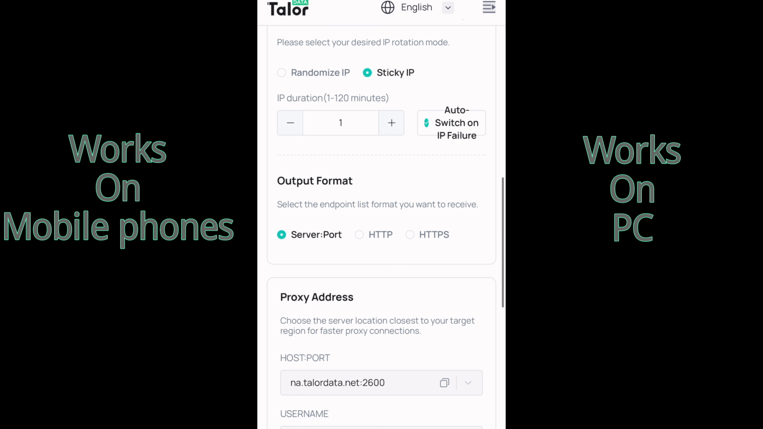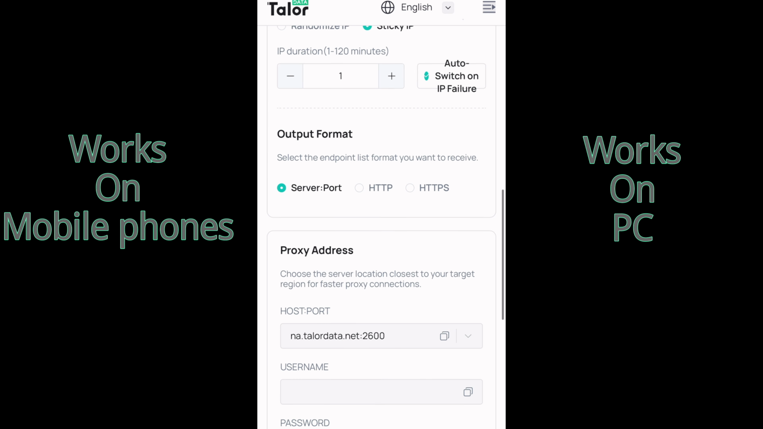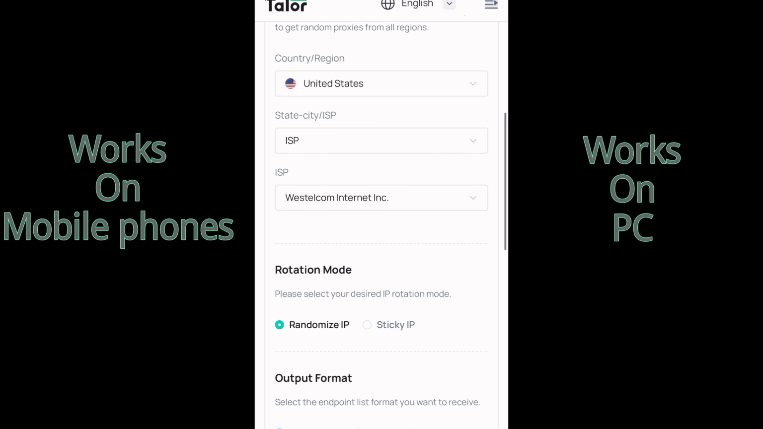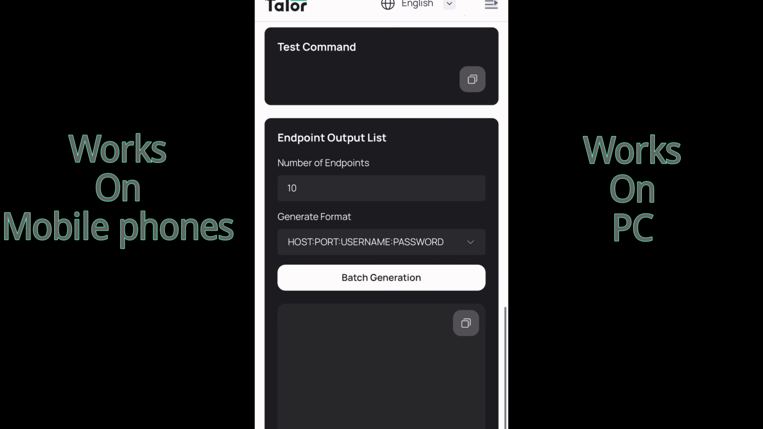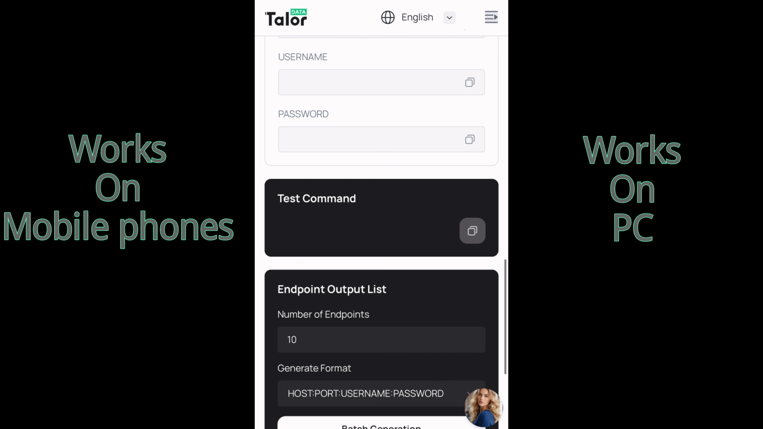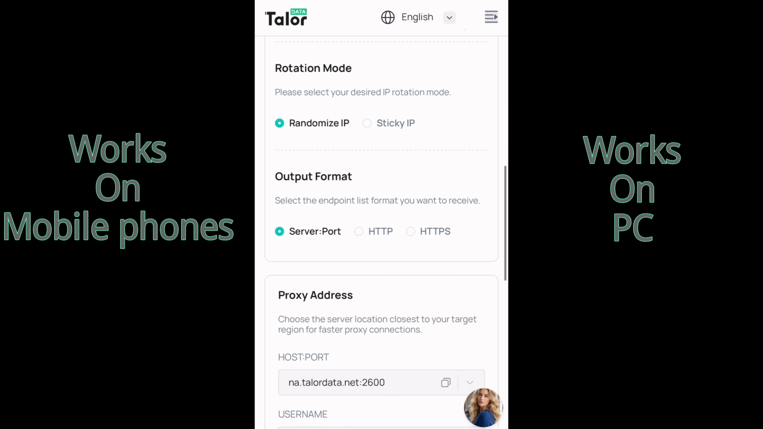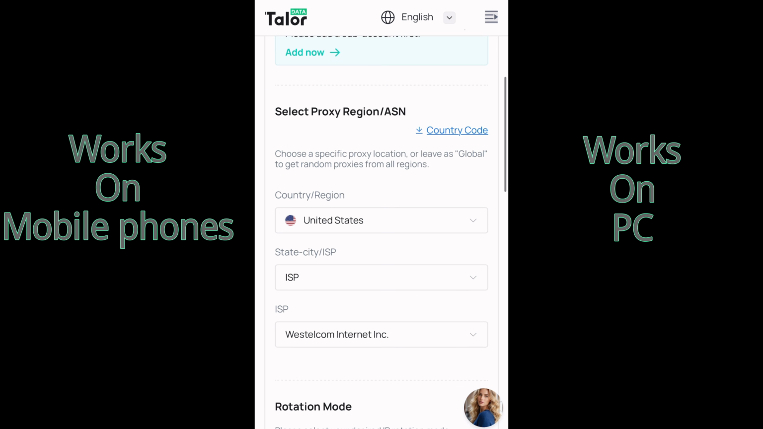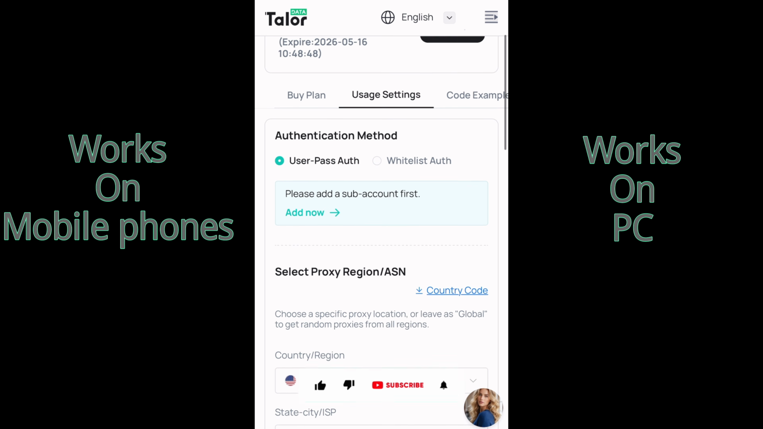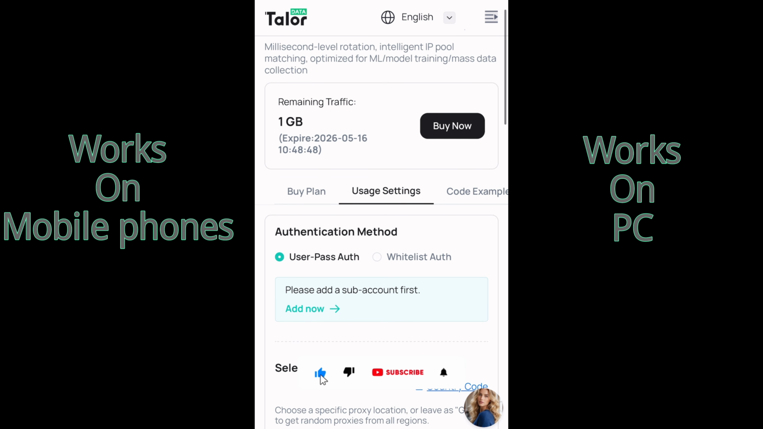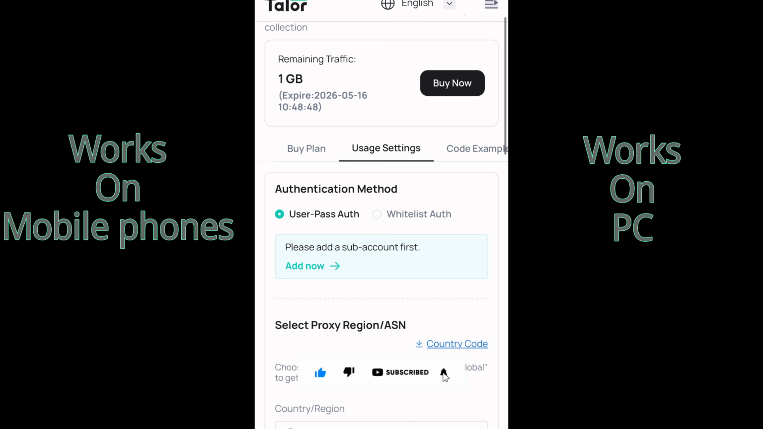So then you come right here and select your output format. It can be server ports, it can be HTTP. So just come right here and select whichever you want to go for. Now when you take a look at this, you can see that everything has been filled without having to get the username and password, right? So before you get to this particular phase, what you need to do after getting your proxy is to come to add now.